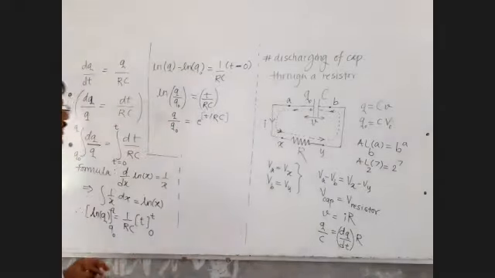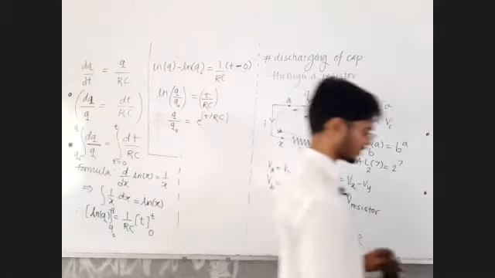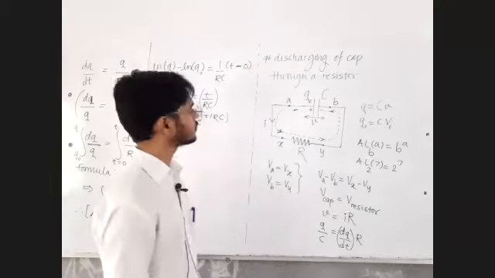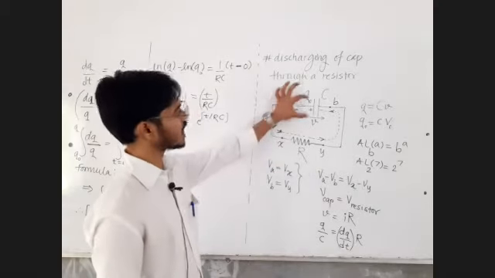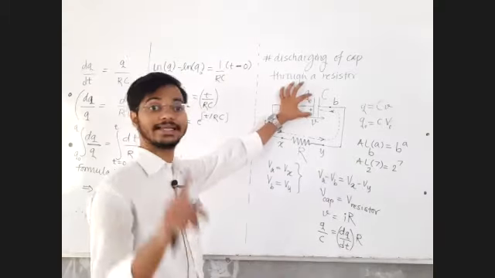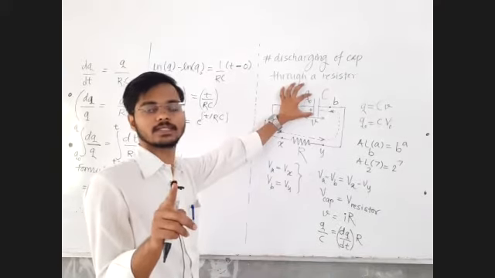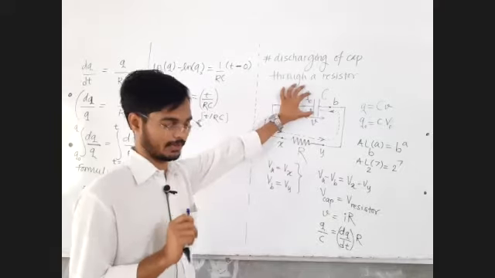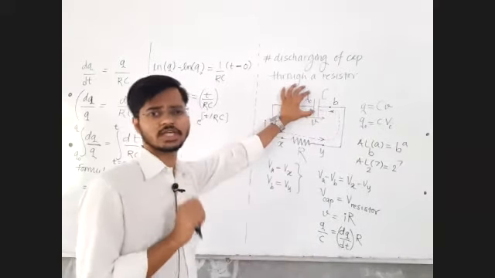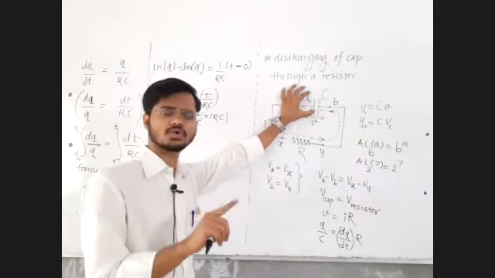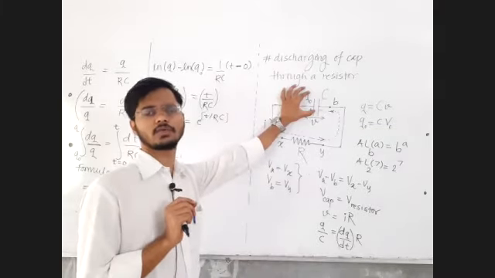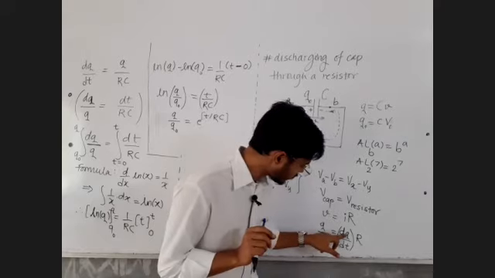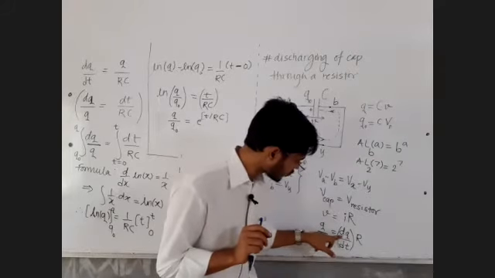Okay, no mistake has been done here. The mistake is in the substitution. When the capacitor is charging, charge on the capacitor goes on increasing, and in that situation, current in the capacitive circuit is taken as positive. So a charging current should be a positive value. Now, when there is a discharging current, the charge on the capacitor goes on decreasing, and to find the numerical value of current, as the charge goes on decreasing, this dq by dt is a negative value, or dq is a negative value.